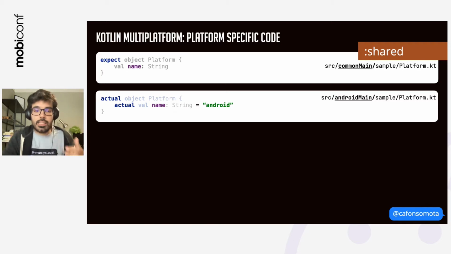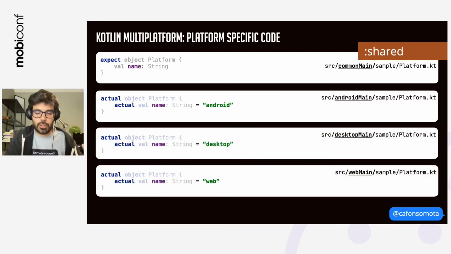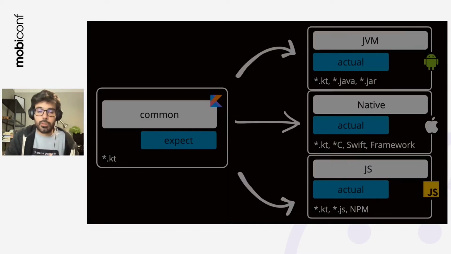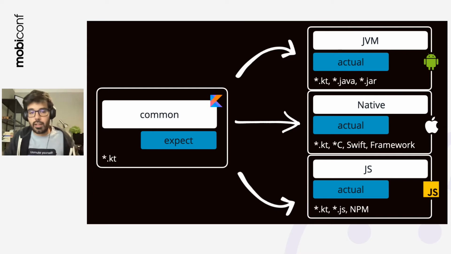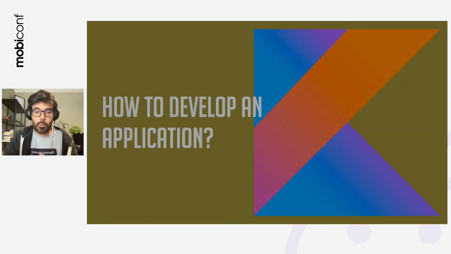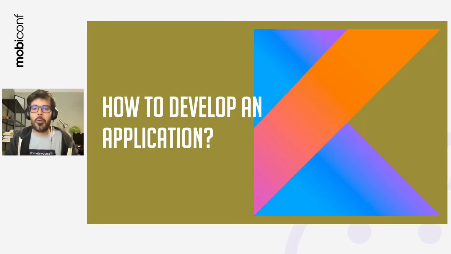And then since we're targeting desktop and web, we're going to do the same thing for the other platforms. As you can see on the right, I'm using different packages. So I'm on common main, where I have this common code and what I expect someone to define. And then I'm going to define on Android main, desktop main, and web main what it really means. So in the end, what happens is I'm going to generate a jar file, an AAR file, a framework, and something I can publish to NPM. I'm going to have a library that I can use on my project with all of these functionalities. So that's how to develop an application with Kotlin Multiplatform, and we can go even further.